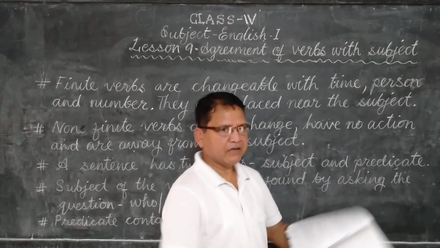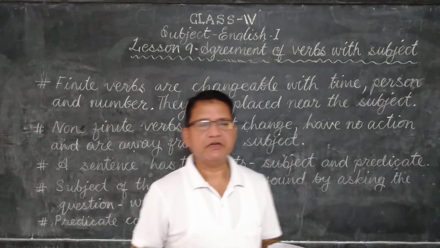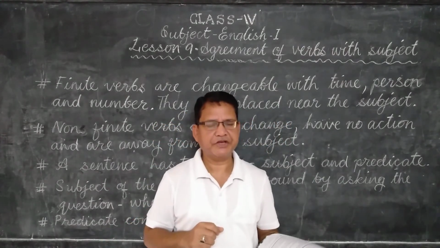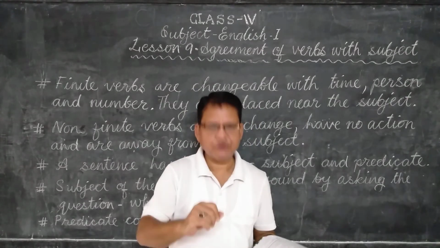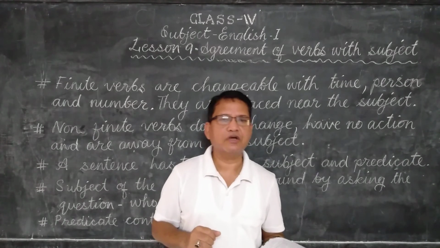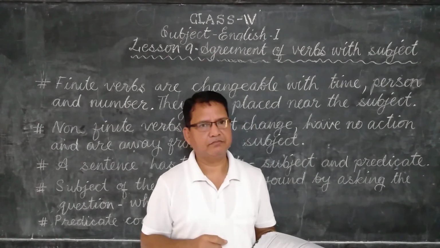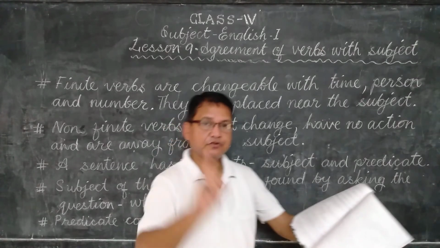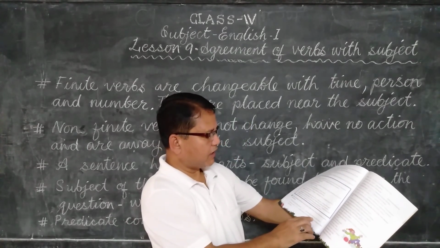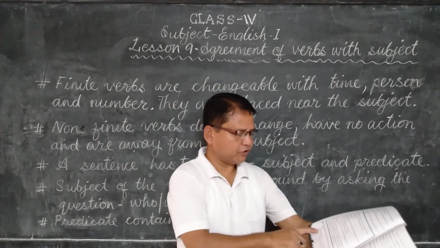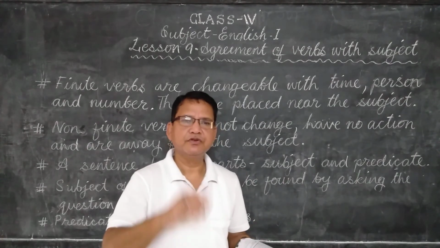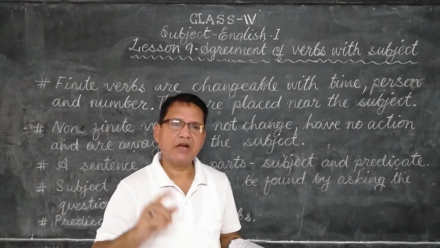Let us see. In singular present tense, we add s or es to the verb. But in plural present tense, we don't add s or es after the verb. Let us see. The lady, singular person. The lady you met just now is or are my mother's best friend. Lady is singular. So what will you choose? Is or are? Is. Singular, is; plural, are.